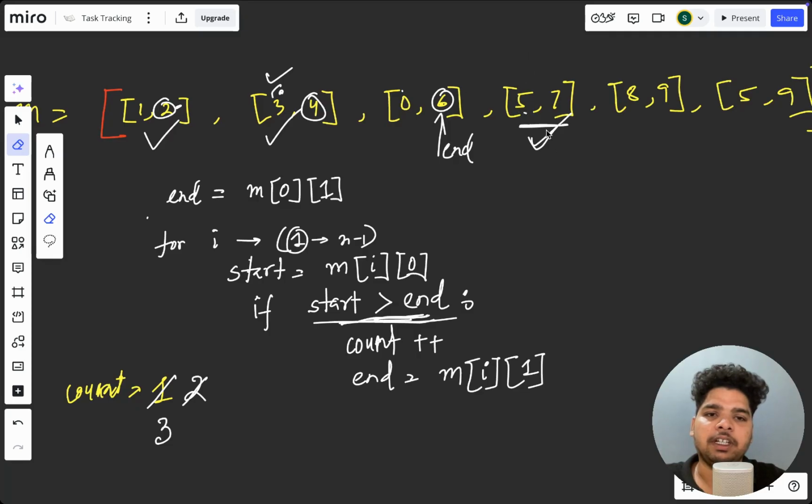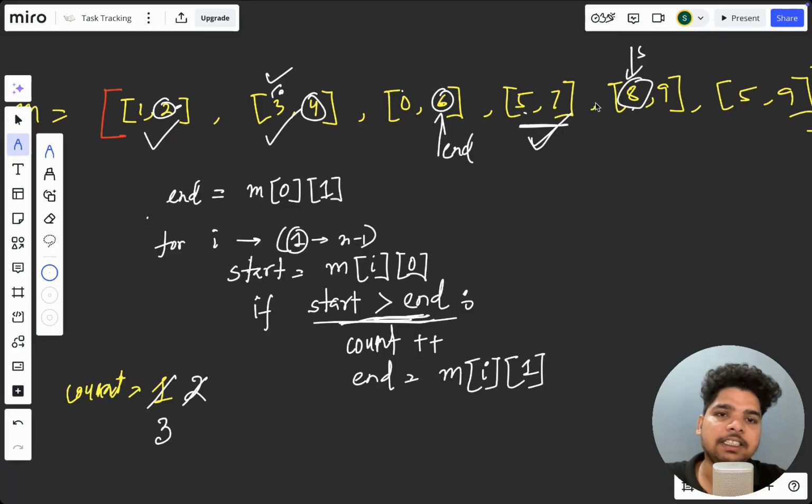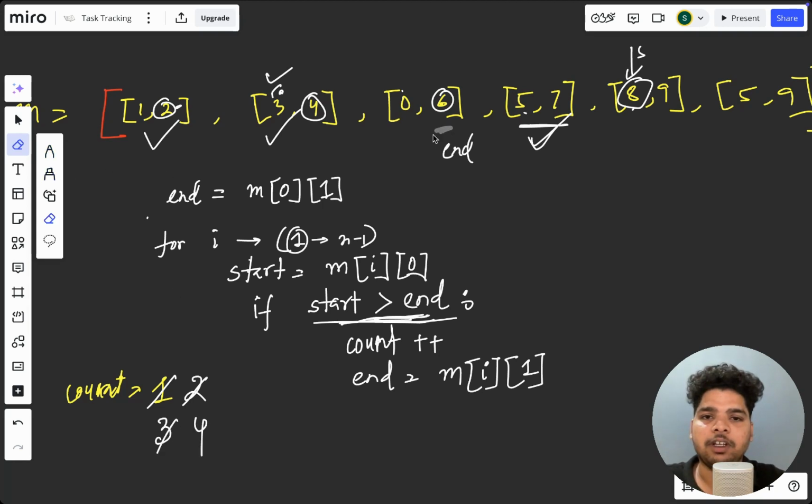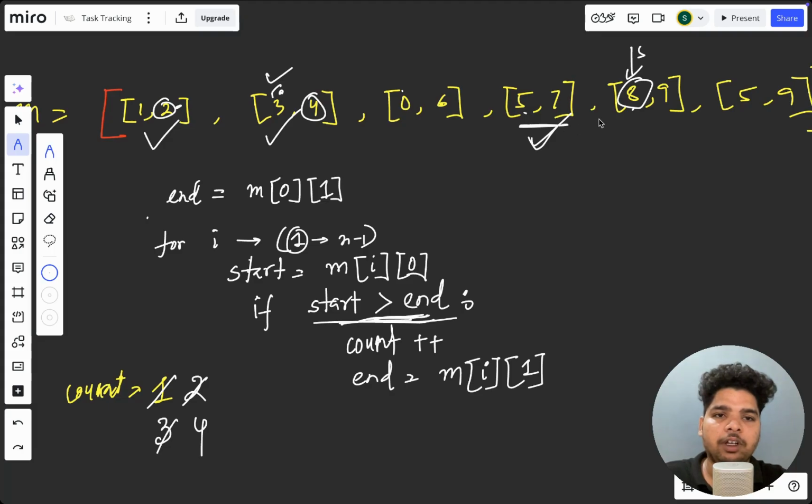Now we'll be shifting our start from here to here, start, right? Now again we'll compare, is this start greater than end? Yes, right. Then again we'll increment our count, it becomes 4, and we'll be moving our end pointer from here to here, and again we'll move our start pointer from here to here. This is start, this is end.